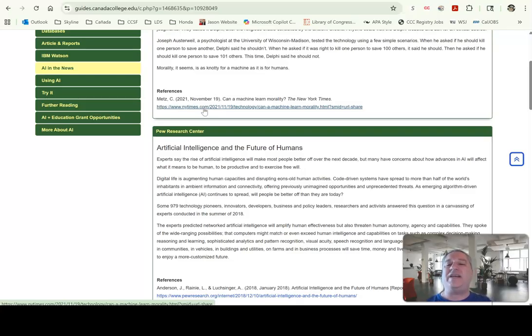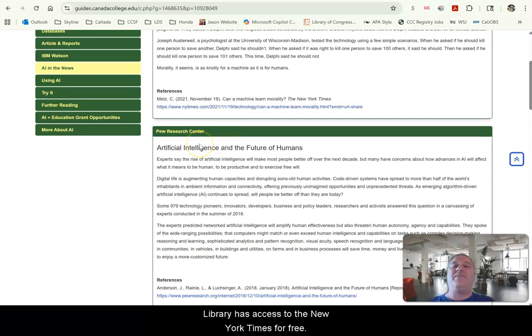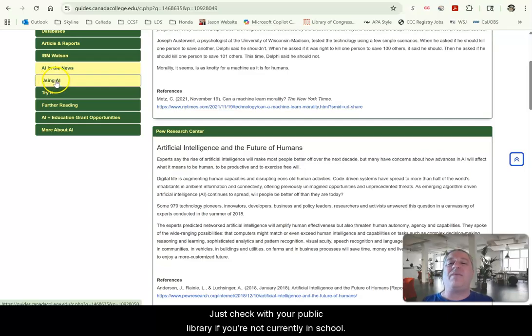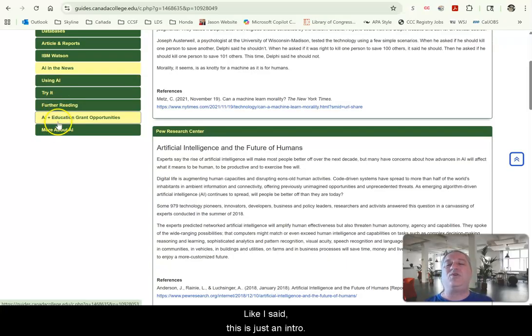So keep that in mind. Ask your librarian if you're not sure which one you have access to. Public libraries also have access to some of these. Famously, the San Francisco Public Library has access to the New York Times for free. So if you wanted that, you could do that as well. Just check with your public library if you're not currently in school. If you are in school, check with your school library because you may have access to some of these for free. Like I said, this is just an intro.